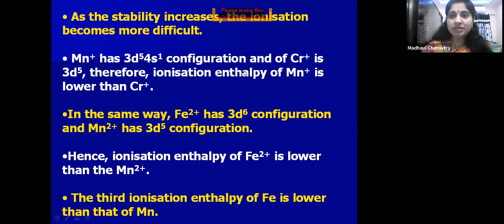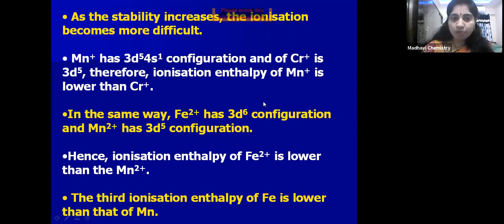Here, chromium Cr+ already has a 3d5 configuration. From a stable configuration, if you want to remove one electron, more ionization enthalpy is required. Whereas in the case of Mn+, if it loses one electron, it attains the 3d5 half-filled configuration. That is a stable configuration. That's why Mn+ easily loses one electron. The ionization enthalpy for Mn+ is less when compared with Cr+.